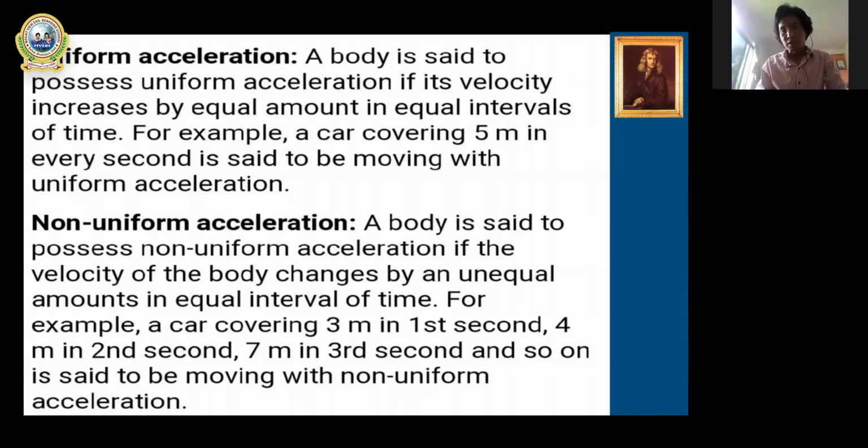Slides of uniform acceleration and non-uniform acceleration. This slide has the definitions of uniform and non-uniform acceleration with some examples.